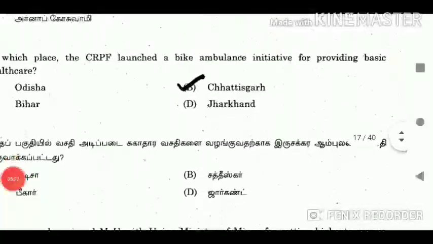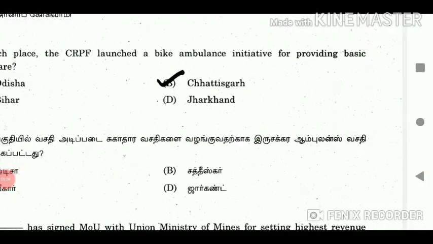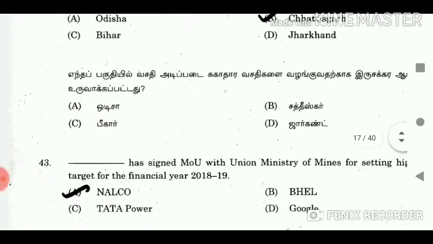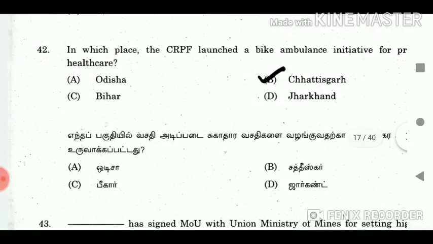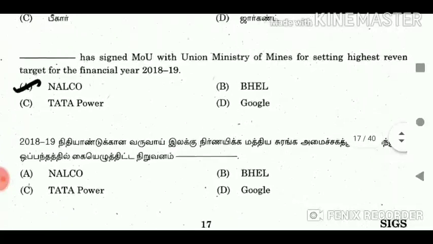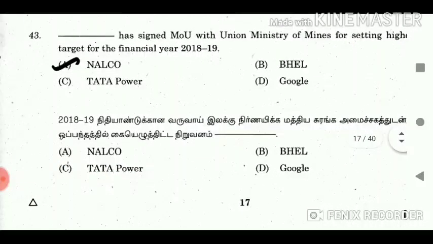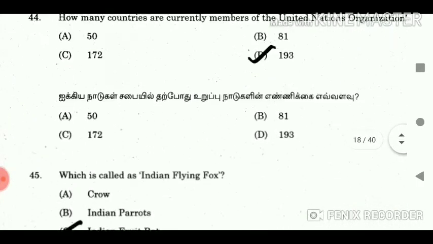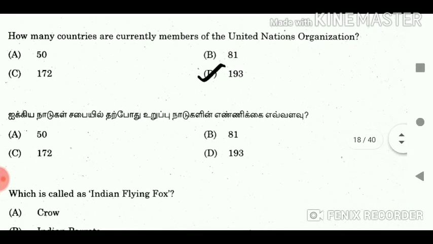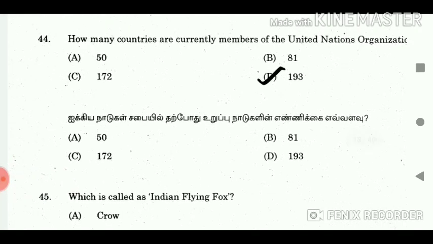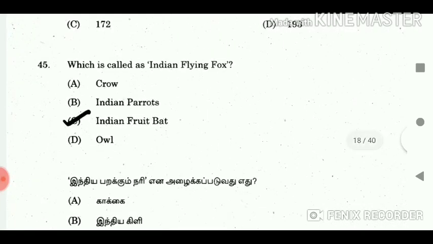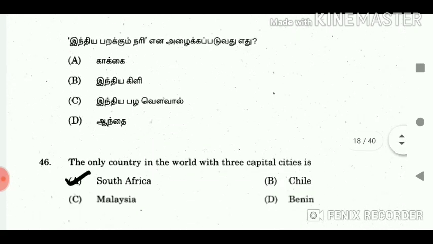42. In which place did the CRPF launch a bike ambulance initiative for providing basic health care? Answer Chhattisgarh. 43. Dash has signed an MOU with the Union Ministry of Mines for setting the highest revenue target for the financial year 2018 to 19. Answer NALCO. 44. How many countries are currently members of the United Nations Organization? Answer 193. 45. Which is called the Indian flying fox? Answer Indian fruit bat.